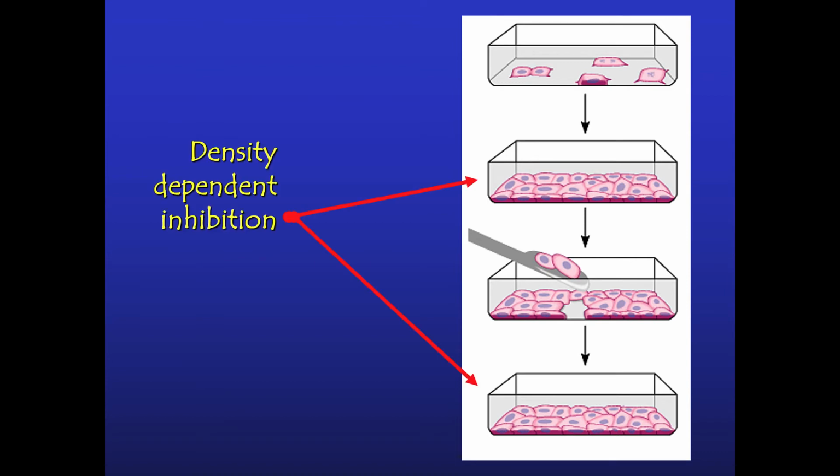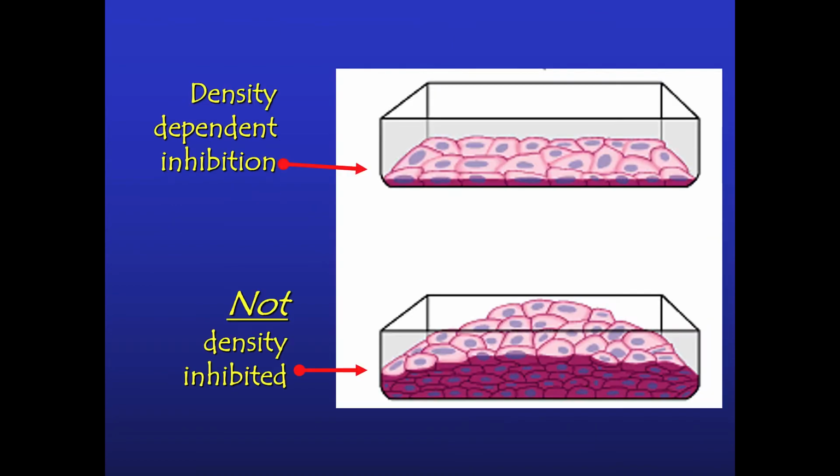The cells fill in. The cells start the cell cycle up again, duplicate until there's a one layer thickness crammed up against the walls. And we call this phenomenon density-dependent inhibition. So what's being inhibited? The cell cycle is being inhibited. The duplication of cells is being inhibited. And what is the inhibition dependent upon? The density of the cells in the petri dish. Cells follow the density-dependent inhibition rule.